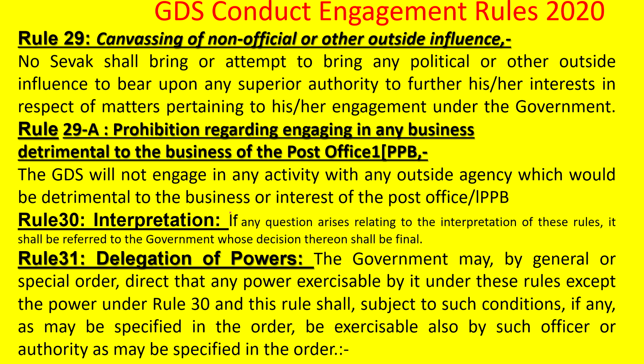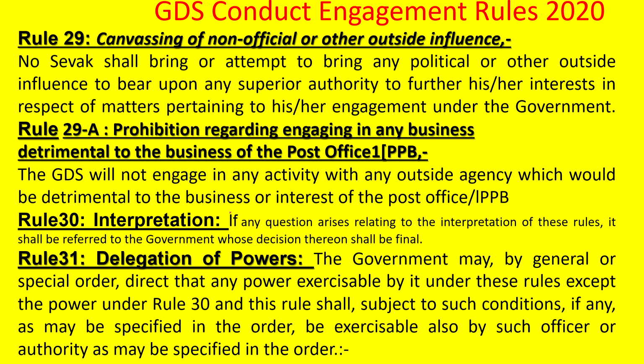Rule 29A is a prohibition regarding engaging in any business detrimental to the business of the post office or IPPB. Rule 29A(1)(a) provides that the GDS will not engage in any activity with any outside agency which would be detrimental to the business or interest of the post office or IPPB. See, here we are doing PLI insurance business. If the GDS is doing any LIC business or Tata or any other business that is not approved by the department, such business is detrimental to the post office or IPPB. In such a case, action can be taken under this rule.